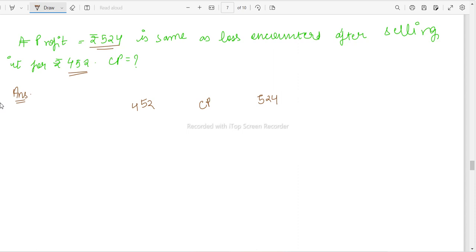Now you have to read one more line that it is same as the loss. That means the ratio between profit and loss should be 1:1. Okay, now since it is 1:1, so we know one thing that the ratio is same as loss. Okay, so what we do is you just understand this concept. This is what you have to apply.